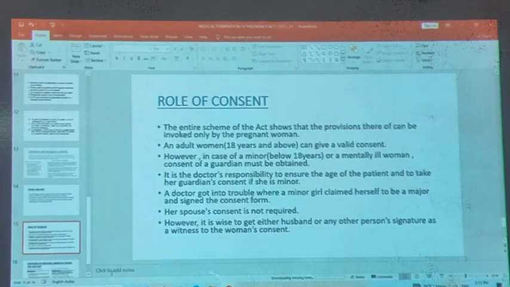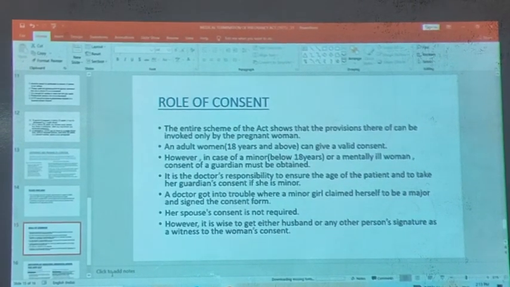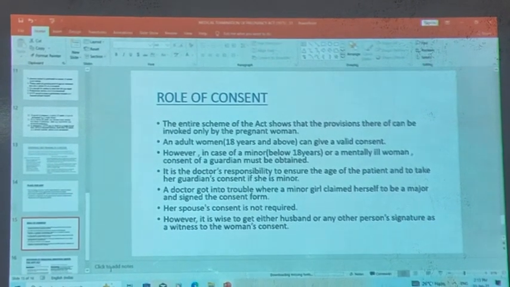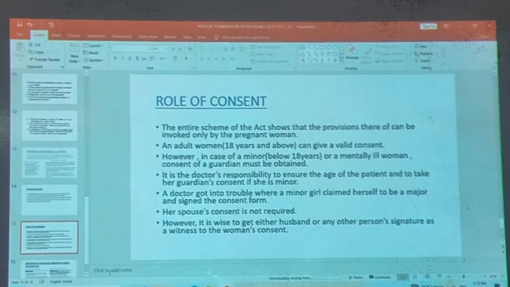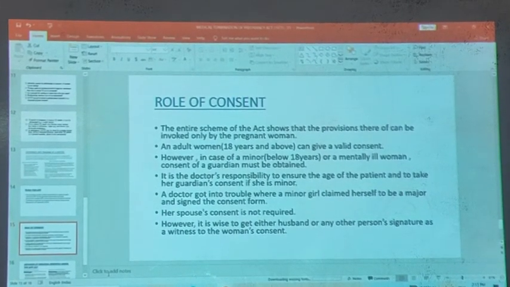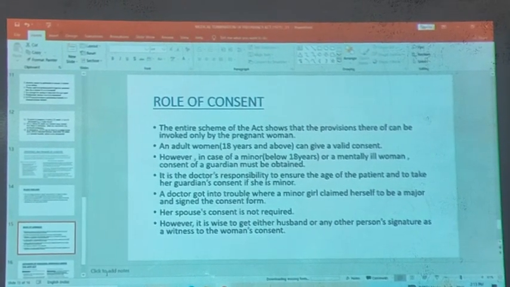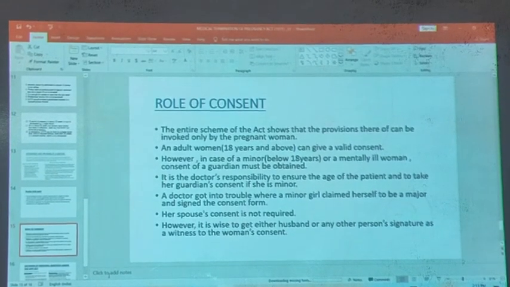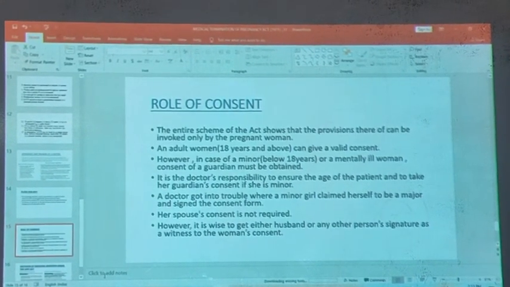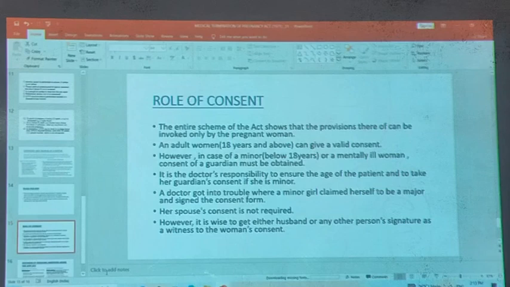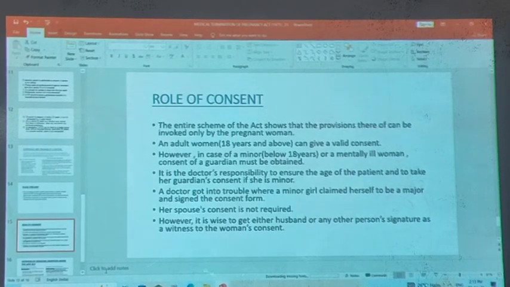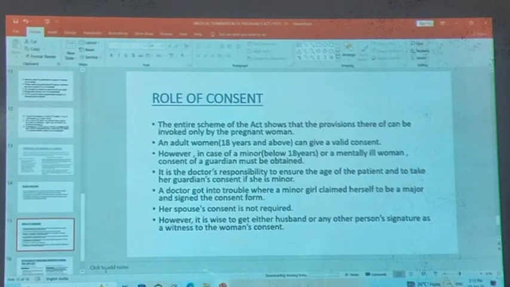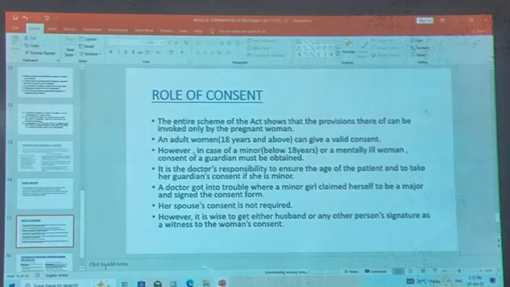It is a doctor's responsibility to ensure the age of the patient and to take her guardian's consent if she is a minor. A doctor got into trouble when a minor girl claimed herself to be a major and signed the consent form. Her spouse's consent is not required. However, it is wise to get either the husband or any other person's signature as a witness to the woman's consent.